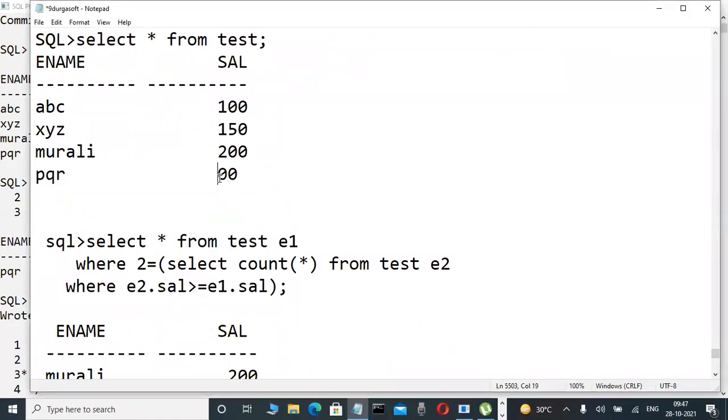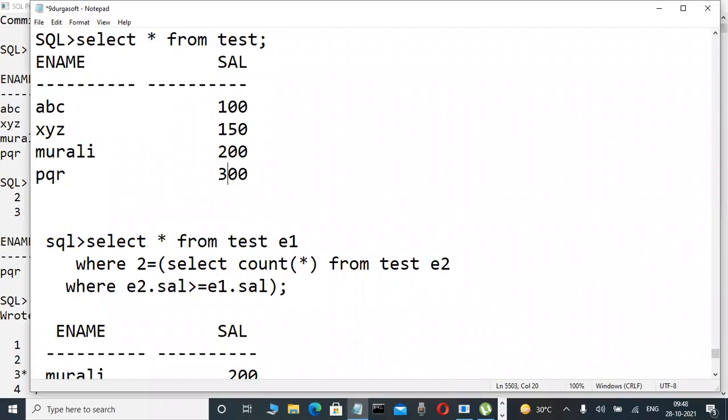Yes, that's why every record is also checked. When the condition is true, it does not stop. All the records, millions of records that are available, are all checked. That's why performance is very low. To improve performance in the future, we use the EXISTS operator. Every record is checked, every record.